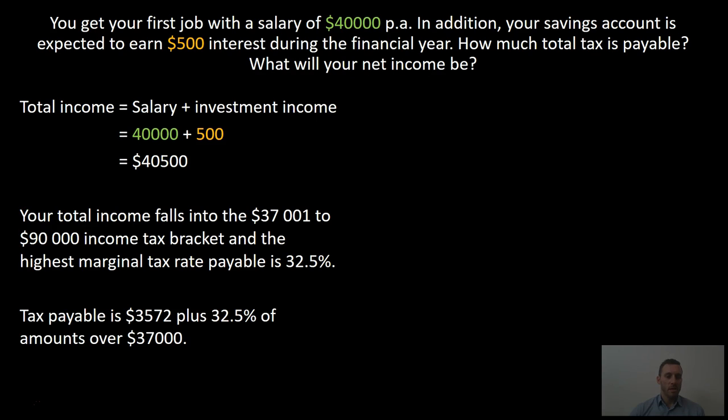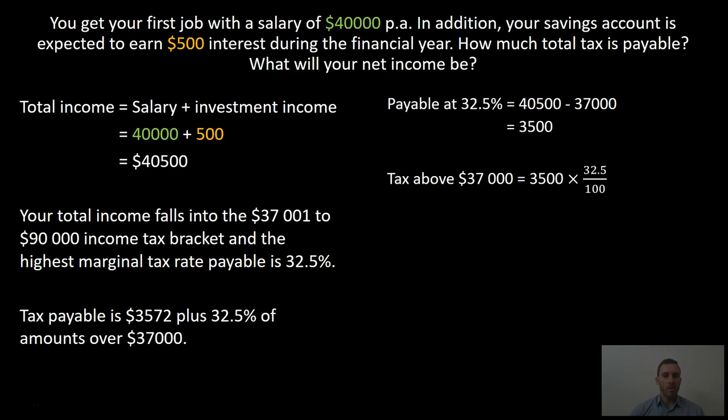Tax payable is $3,572 plus 32.5% of amounts over $37,000. So we work out how much income we had over $37,000, which is $40,500, take $37,000, which is $3,500. Now we calculate 32.5% on the $3,500. We're converting the percentage to a decimal by dividing by 100, and we get tax payable above 37,000 is 1,137.50.